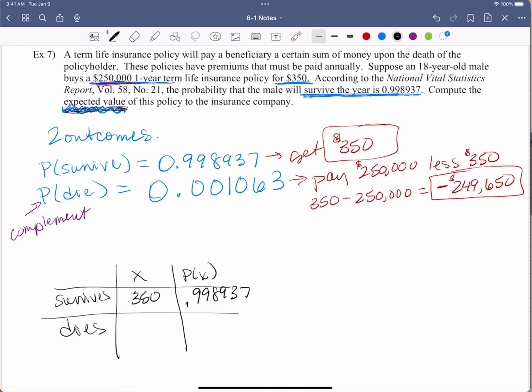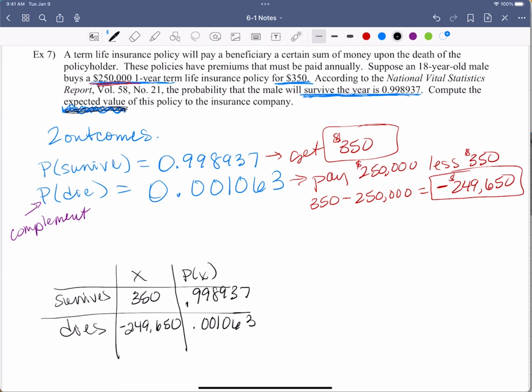All right, or if he dies, it's negative 249,650, and the probability that will happen is 0.001063. All right. Okay, now we're back to the same table like we had with the free throws.